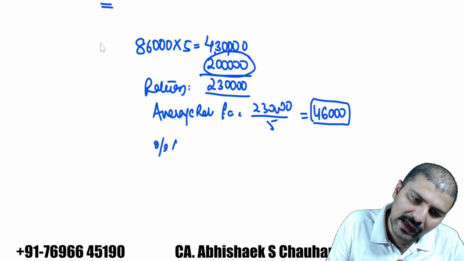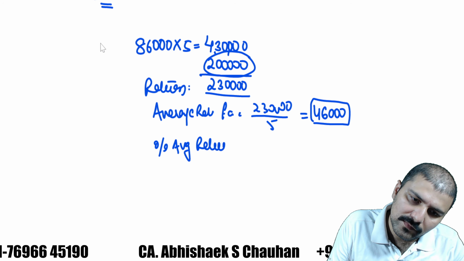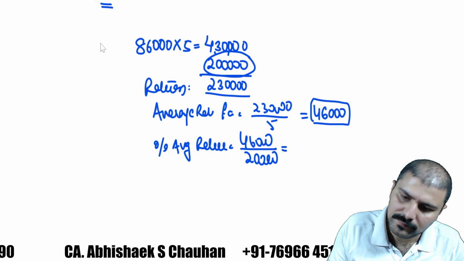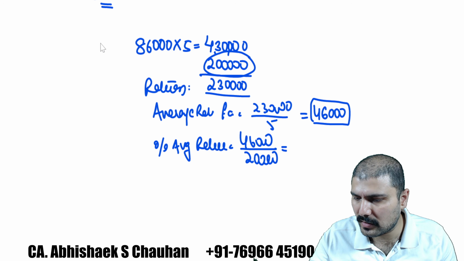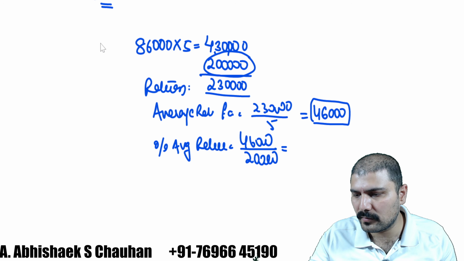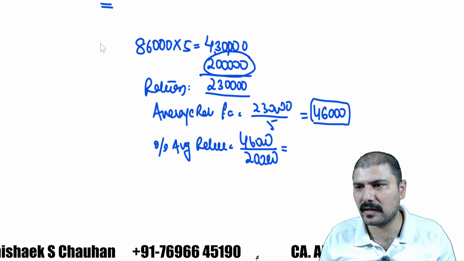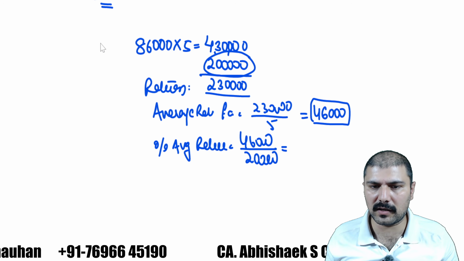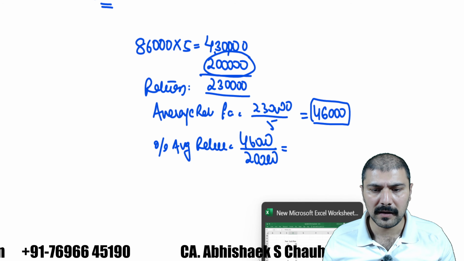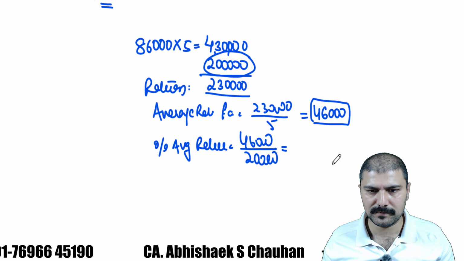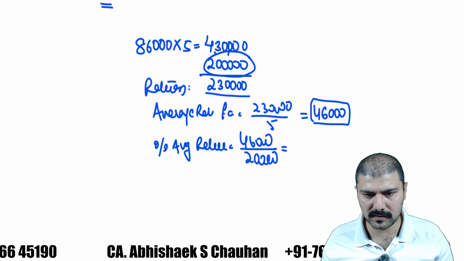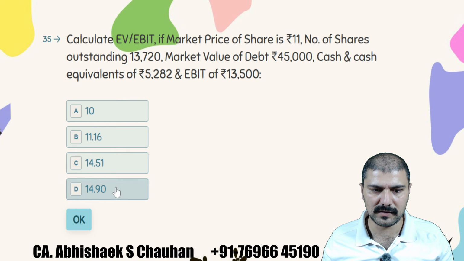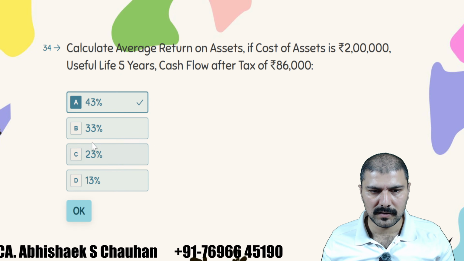So, percentage average return is 46,000 divided by 2 lakh. It will be equal to 23%. Right? 23% should be the correct answer, not 43%. The correct answer for this should be 23%. Yes, the correct answer for this question is 23%.